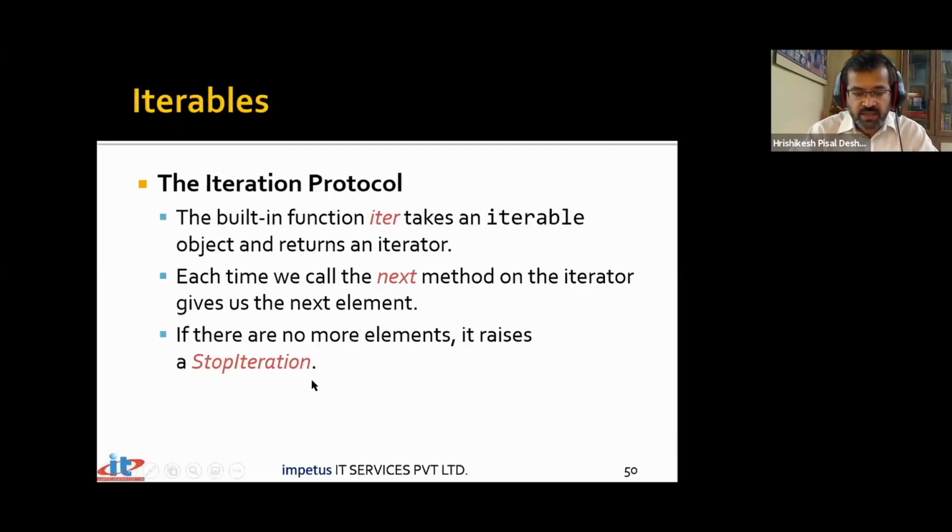inside the container. And when all elements have been exhausted, and after that you still say next. Say my container had only 4 elements. List में there are only names of 4 students. So I say next, I get the first student, second student, third student, fourth student. 4 times I say next, I got the students. Next time when I say next, there are no more elements present inside that particular container. So it has exhausted. So when it exhausts, it raises a StopIteration error.